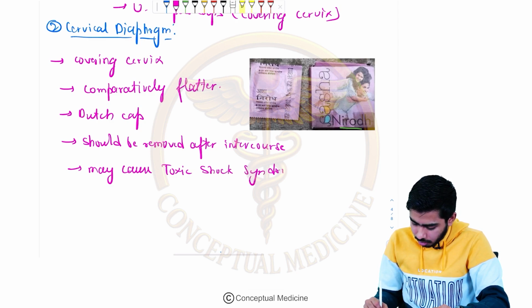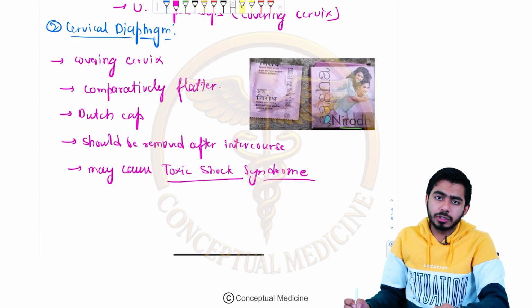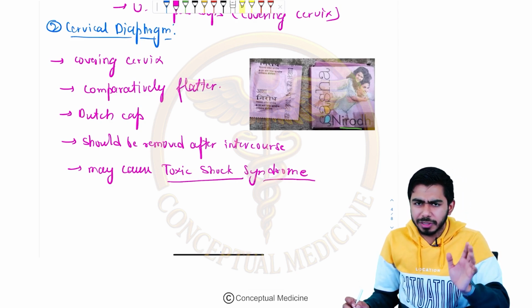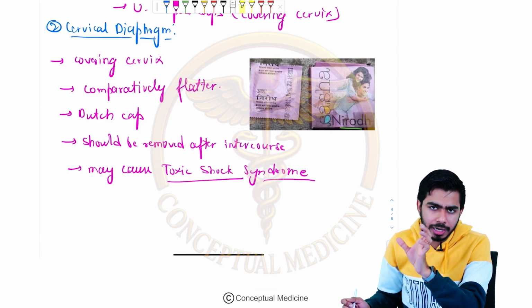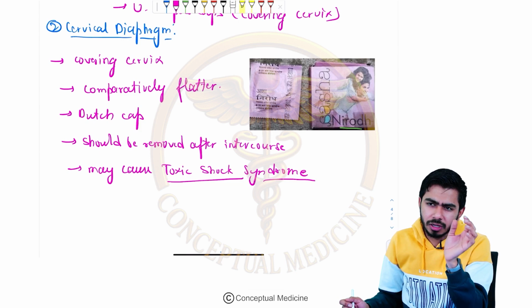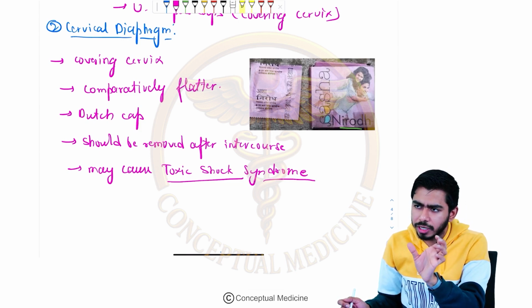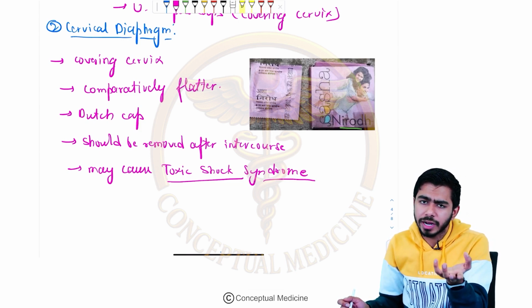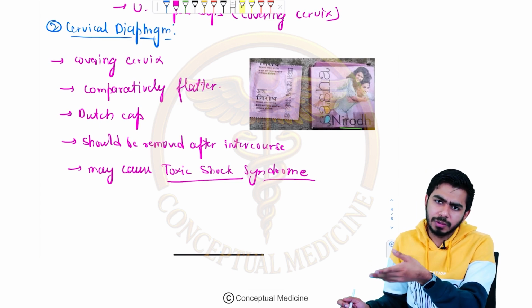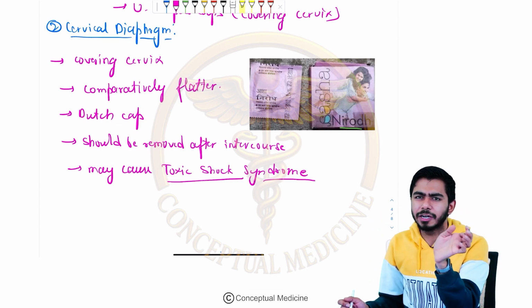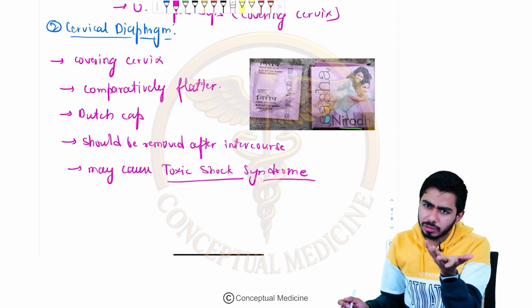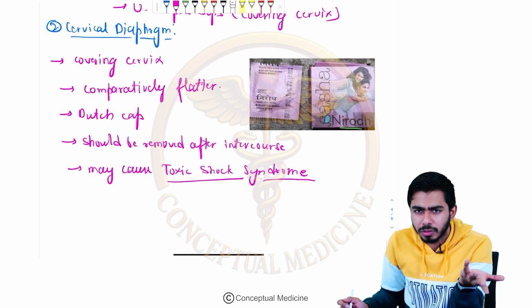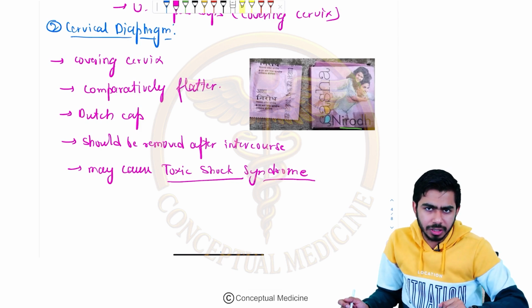Once they had asked us which kind of side effect might be seen with the cervical diaphragm, they will make the story in the MCQ that there was a couple and they had sexual intercourse and all of these things. The female in this case had used the cervical diaphragm but forgot to remove it. What might be seen, or they will give the vitals of the patient, and they might ask you the diagnosis. What happened to this particular lady? So the answer would be toxic shock syndrome in that case.